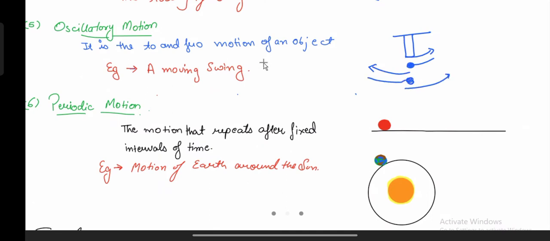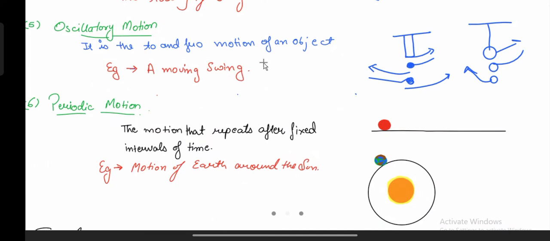If anybody of you has seen a pendulum, a pendulum moves in the same way. It goes to this point, it comes back to this point, and then it goes to this point, right? This keeps moving. Someday please observe the swing or the pendulum. You will see what oscillatory motion is, and that would be very interesting to see.